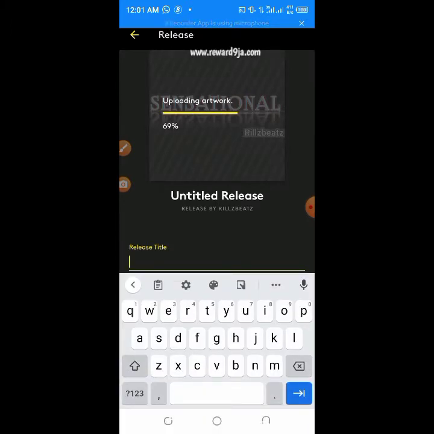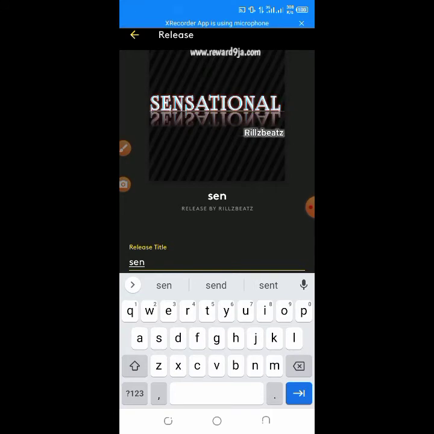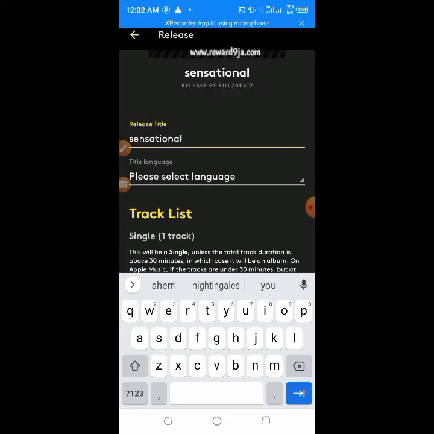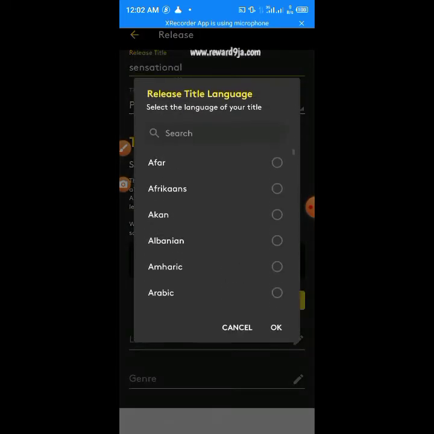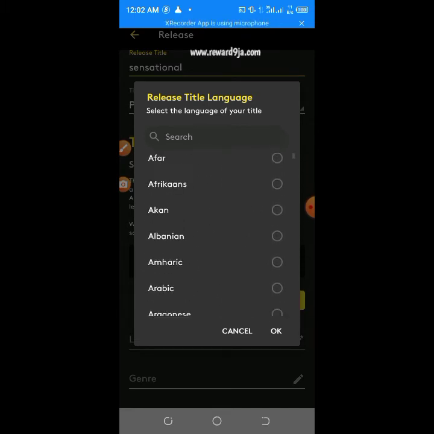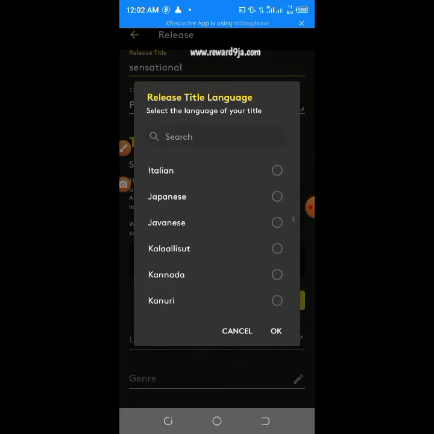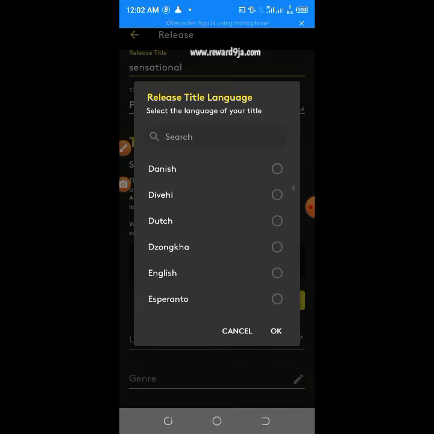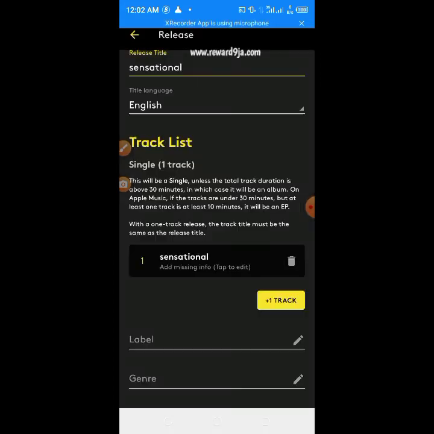While you're uploading, try the release title, which is... why is WhatsApp disturbing me? That is it. Is there any way I can stop this WhatsApp notification? So you choose the release language. Is it only English that has... wow. Okay.